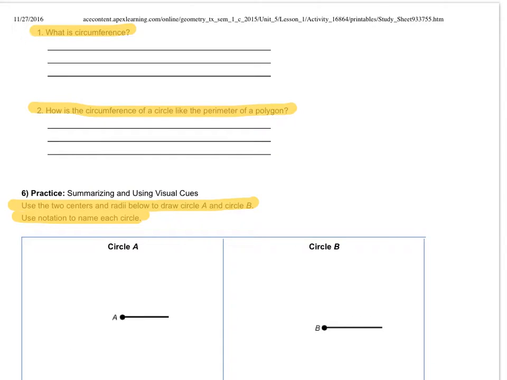Moving on. Okay. What is the circumference? The circumference plainly is just the distance around a circle. That's all it is. I guess another way to describe it would be the perimeter of a circle, but it is the distance around a circle. So it says, how is the circumference of a circle like the perimeter of a polygon? It is the distance around a circle like the perimeter is the distance around the outside of a polygon. So that's how they are the same.